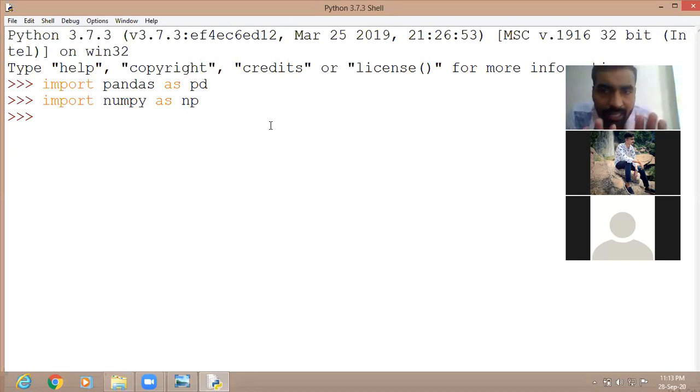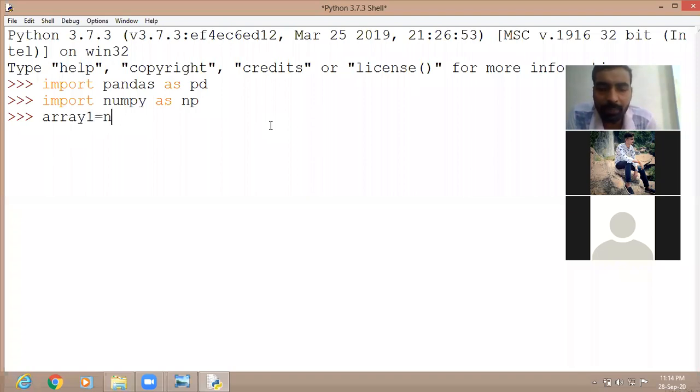So you are all clear about the series data structure. What is series data structure? Yes, sir. Series is a collection of data items in the form of a one-dimensional indexed array. So let us see how to create it. See here, I am going to first create an array. Let us create array 1.